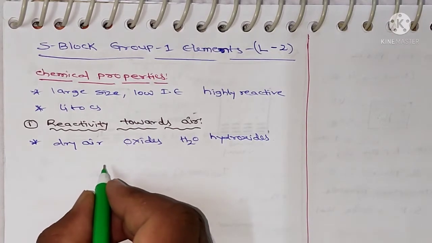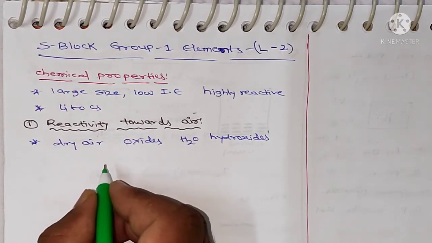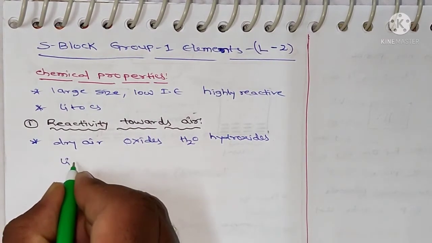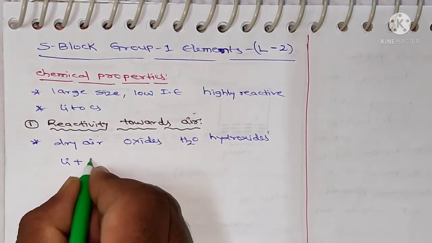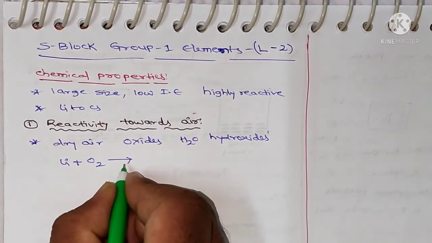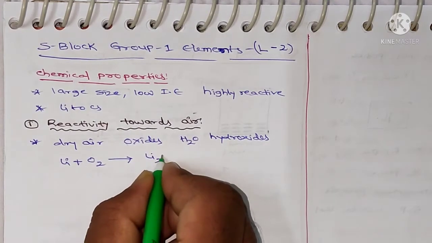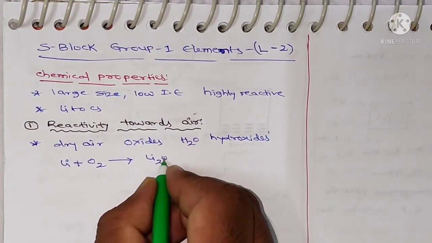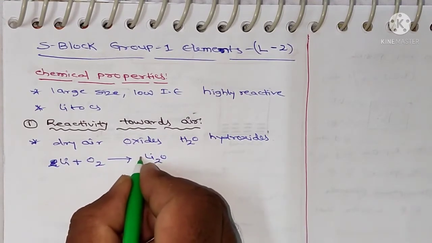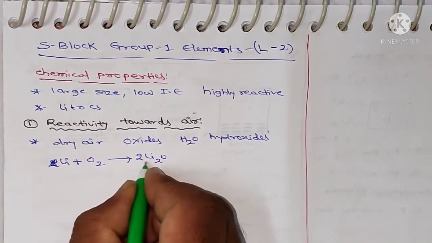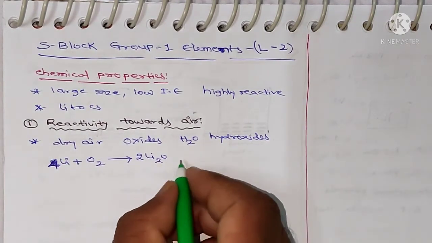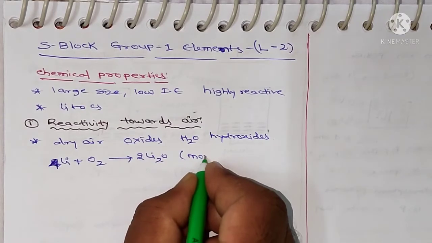Lithium forms monoxide. Let me take the reaction: lithium reacts with O2 and gives lithium monoxide, Li2O. Balancing the equation, 2 oxygens, so take 2, and lithium becomes 4. This is the monoxide.